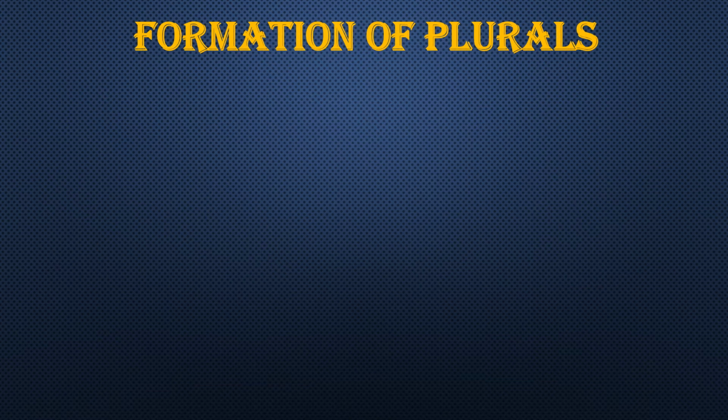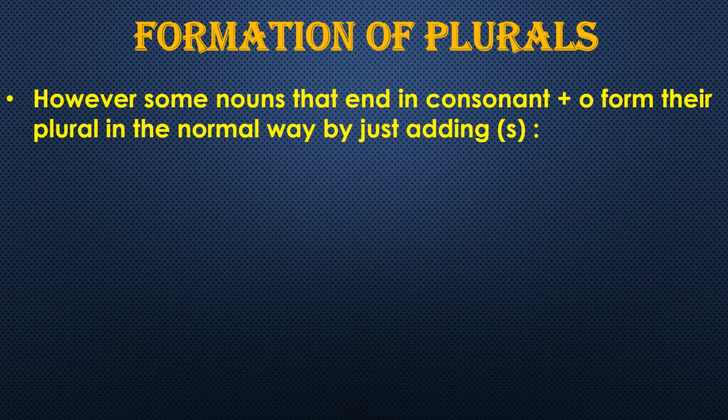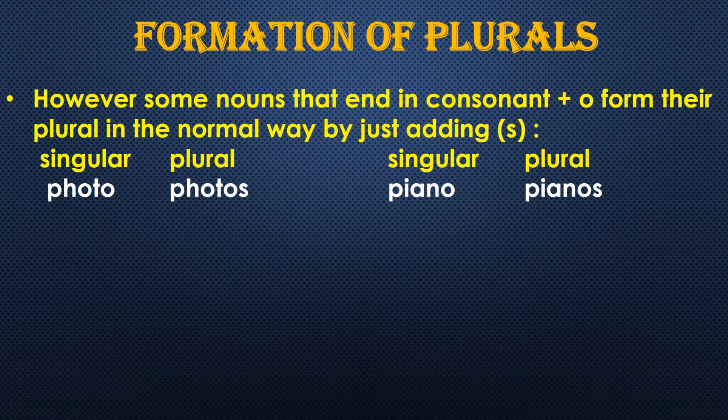The next rule is that some nouns that end in consonant plus o form their plural in the normal way, by just adding s. Earlier we learnt that nouns ending with consonant plus o are converted into plural by adding es. But some nouns end with consonant plus o and we change them into plural in the normal way by adding just s, not es. Those are photo, photos; piano, pianos.